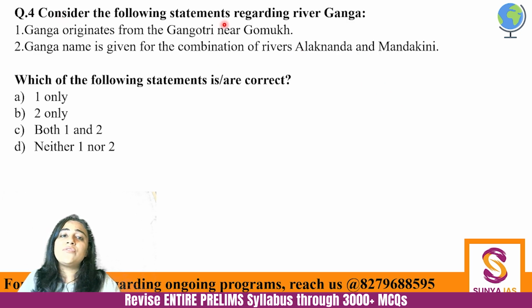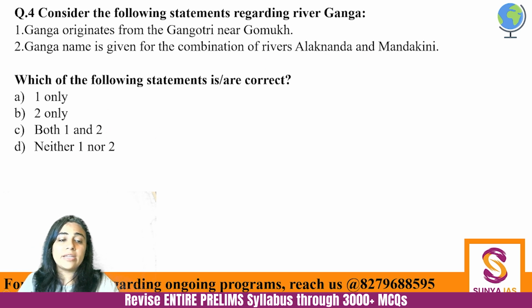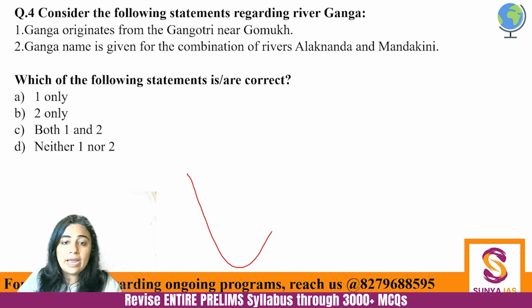Next, consider the following statements regarding river Ganga. Ganga originates from the Gangotri near Gomukh. Ganga name is given for the combination of Alaknanda and Mandakini. Which of the given are correct? Very easy question. If you know about Ganga, most important river for northern India at least, and a holy river of course.